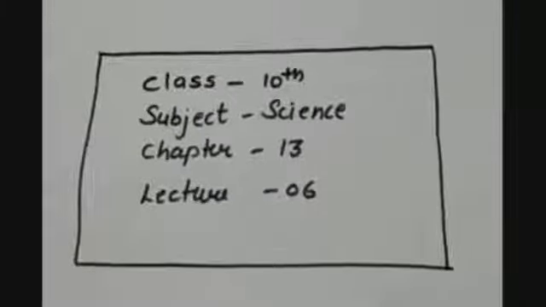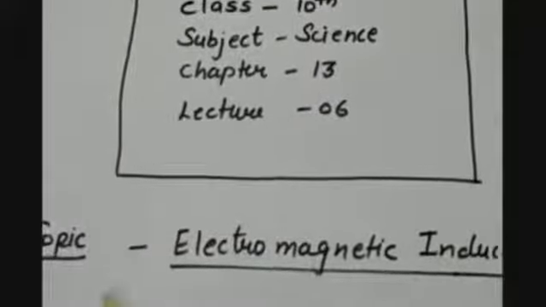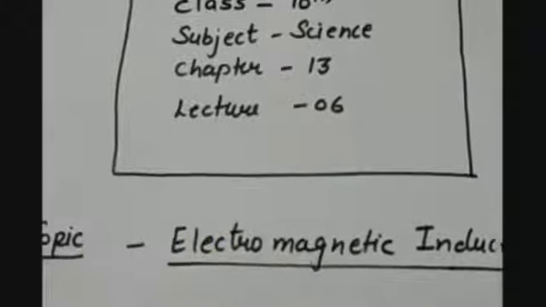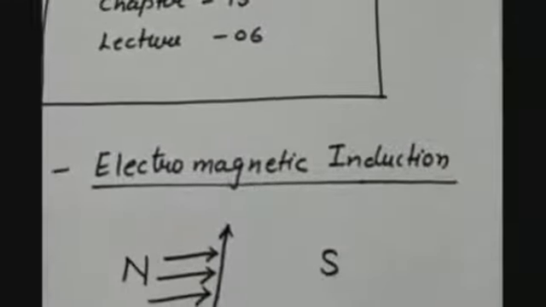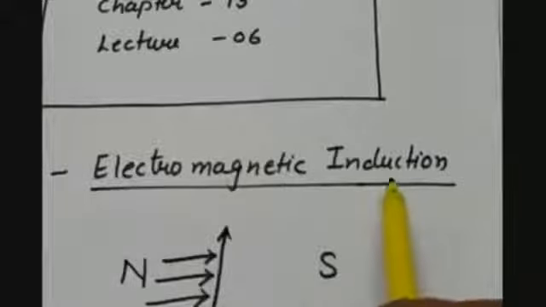This video is for class 10th subject science chapter number 13, that is magnetic effects of current, and this is lecture number 6. So dear students, in our previous lecture we have studied about the force on a current carrying conductor which is placed in a magnetic field. And today we are going to study a new topic which is electromagnetic induction.